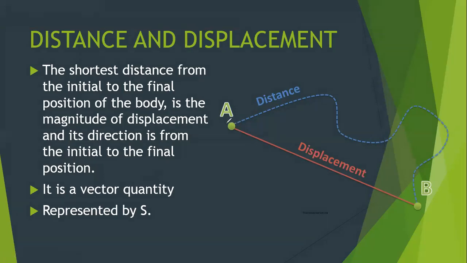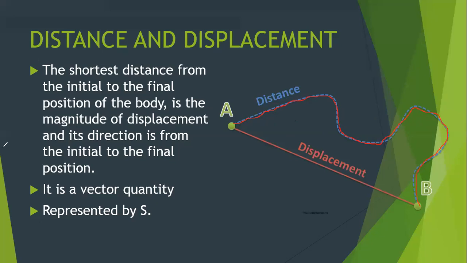Assume this is the object. The object is at A and the object wants to reach B. So the object is traveling on this path. Then here the object took a turn, and then it reaches here and takes another turn. Ultimately the object reaches the point B. Now assume this distance is somewhere around 30 meters. This is the distance, because distance is nothing but the actual path on which the object has traveled. But what is displacement?